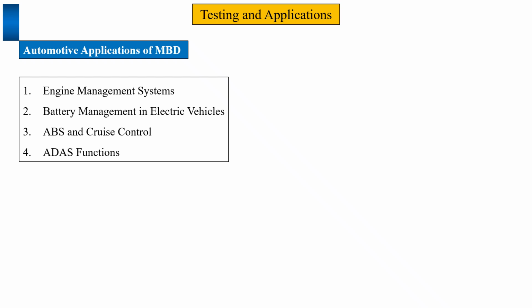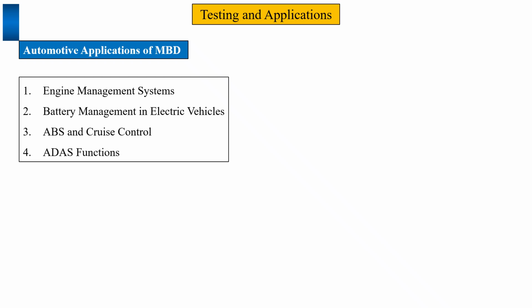Okay, the third one is your ABS and the cruise control. So it will be used to control the wheels, braking and maintain the constant speed through the controller designed in Simulink. And the last one is your ADAS functions. So basically ADAS driver assist features like lane keeping, collision warning and adaptive cruise control are developed and tested with the MBD to ensure the safety.